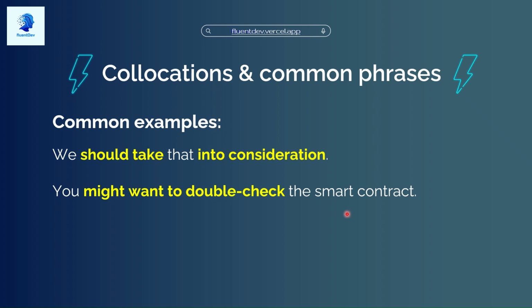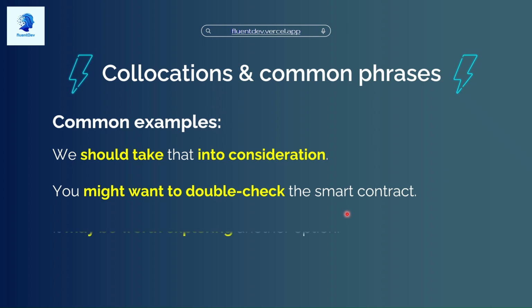Let me give you a more casual example here. Before you leave your house on vacation, you might want to double check that you turn the gas and the lights off. You also might want to double check that you lock your door. Double check that those doors are locked.